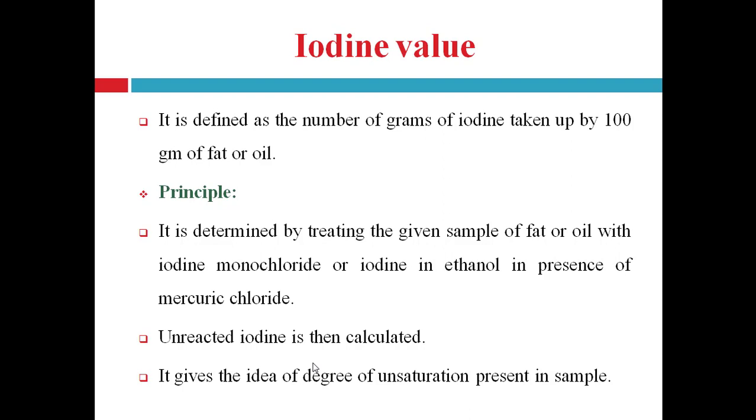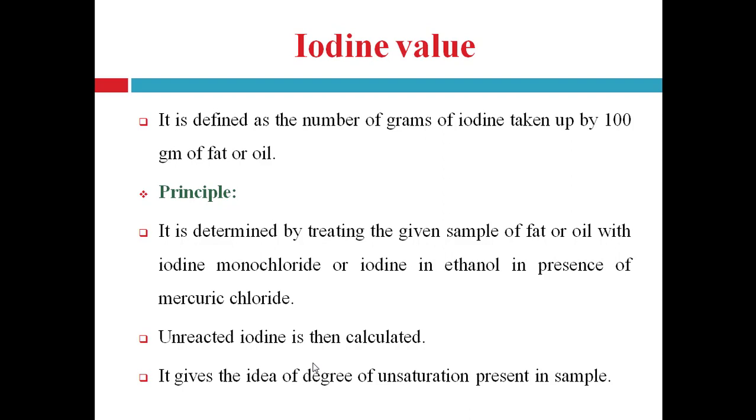Because we know the amount of iodine taken, then we do the reaction of iodine with the sample. So when we calculate the unreacted iodine amount, we can calculate the amount of iodine used in the reaction: amount of iodine taken minus unreacted iodine.